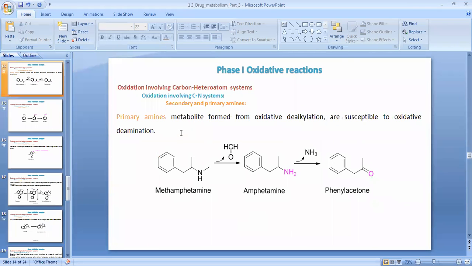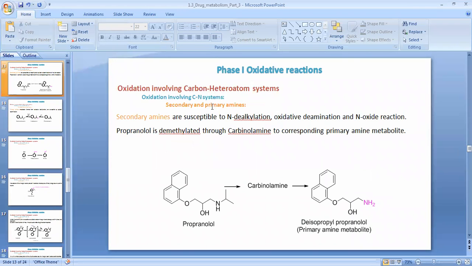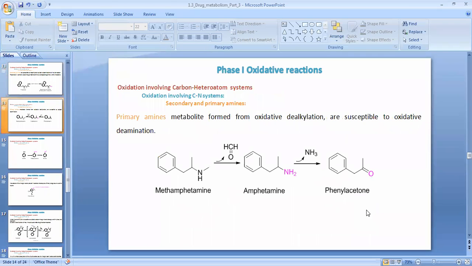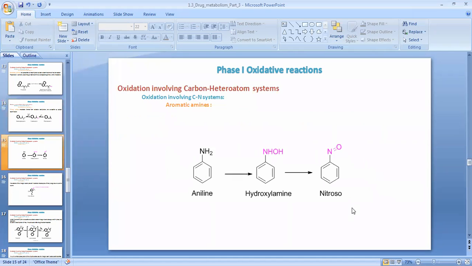The second example of the same system is where a primary amine is involved, see here NH2. Here a secondary amine is involved, and the primary amine metabolite formed from dealkylation is susceptible to oxidation and deamination. The example of such a drug molecule is methamphetamine, where its methyl functional group is removed and it is converted into amphetamine. This amphetamine is further converted by a deamination reaction, by removal of the amine functional group in the form of ammonia, into phenylacetone.